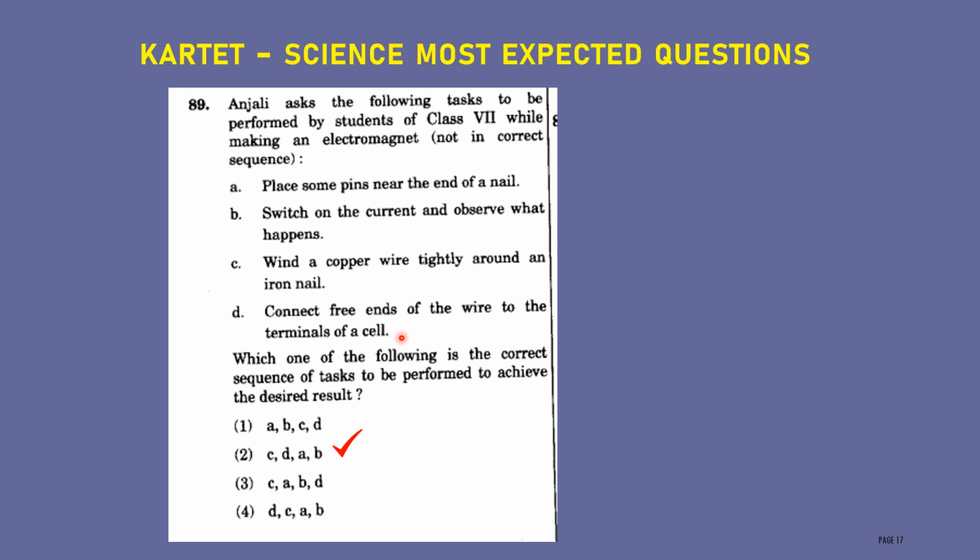You will get two free ends, and you have to connect those two free ends to the terminals of a cell. Then next one, place some pins near the end of the nail. Then switch on the current and observe what happens. This is the correct sequence for the electromagnet.